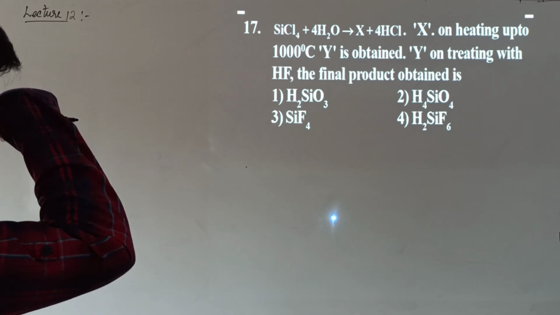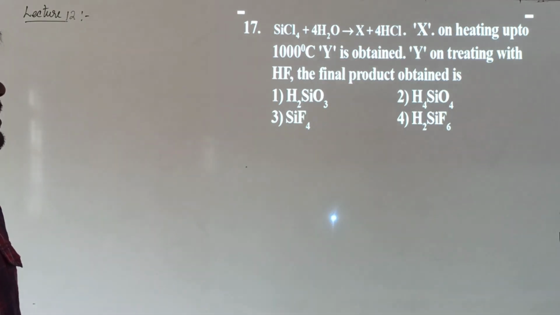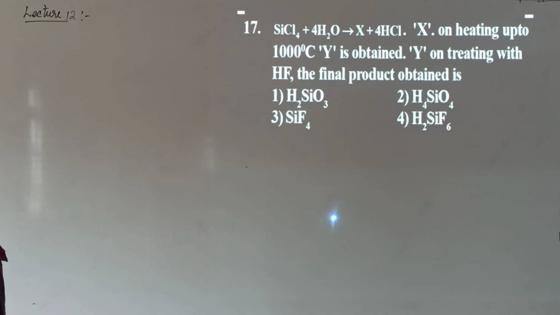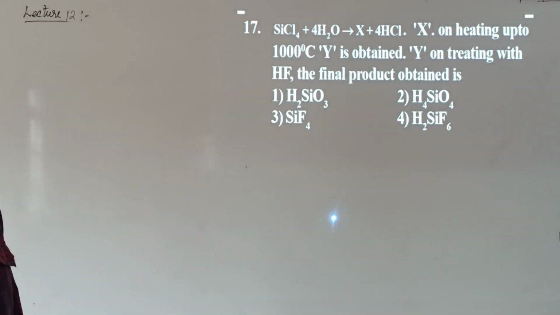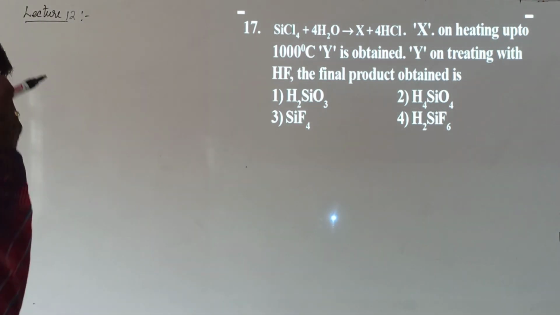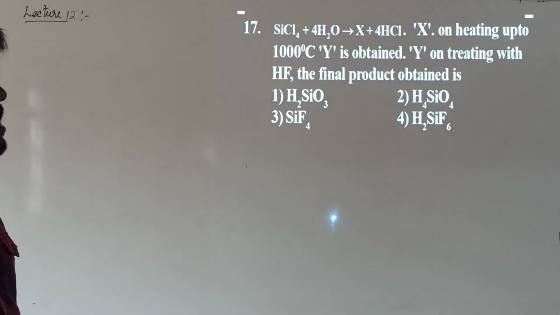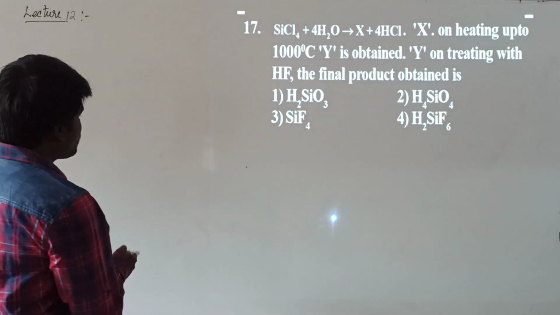He has given a chemical equation: silicon tetrachloride plus water gives a product X plus 4HCl. X on heating up to 1000 degrees Celsius gives Y. Y on treating with HF gives the final product. The options given are H2SiO3, H4SiO4, SiF4 or H2SiF6. First of all, let us try to complete this equation.